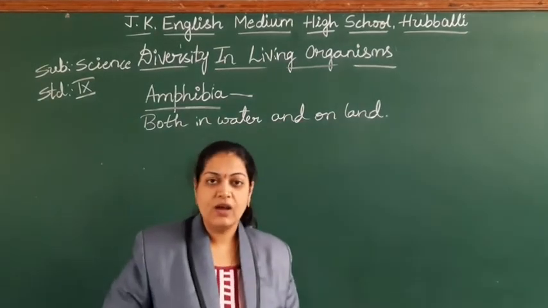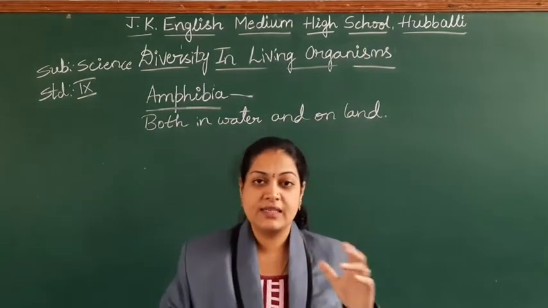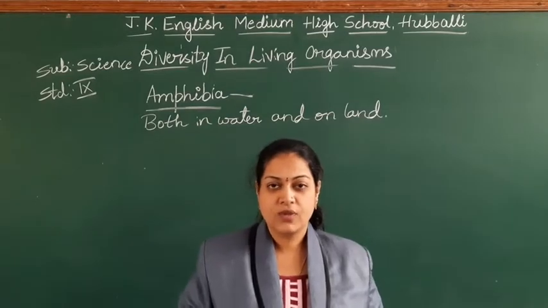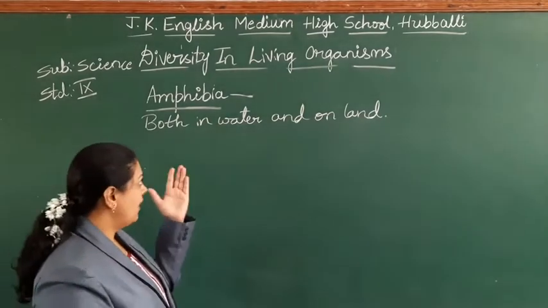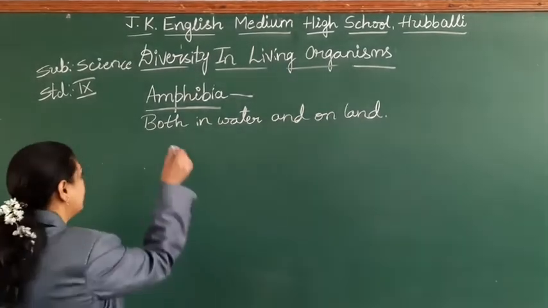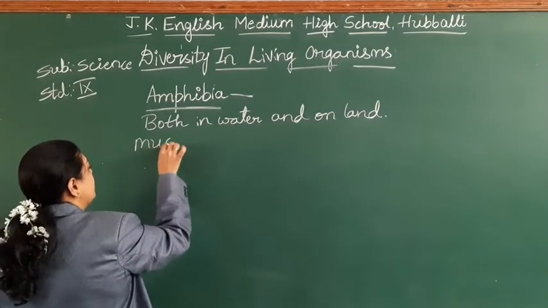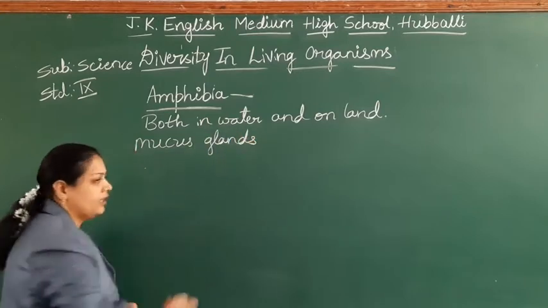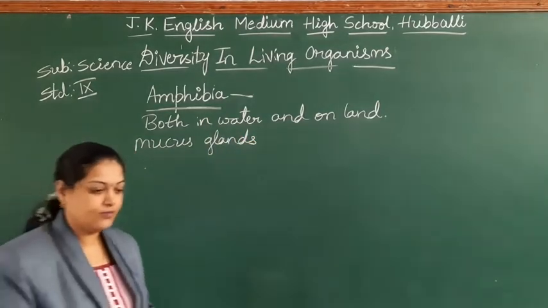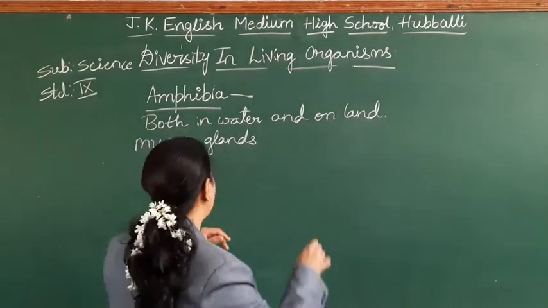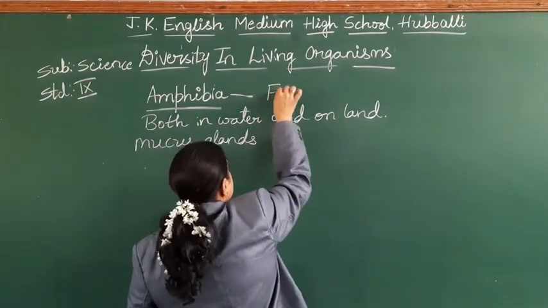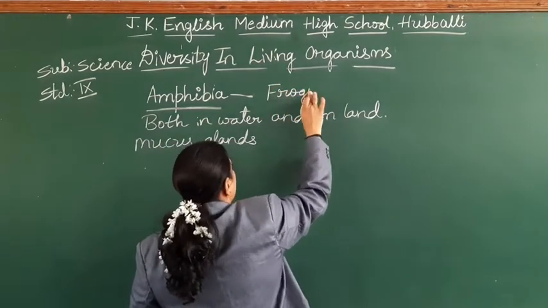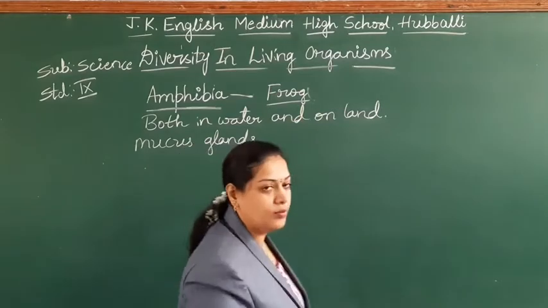Fishes, just now we have discussed, the body is covered with scales for protection. But in amphibians, what are you getting? You get mucus glands on the body. Examples of amphibians, like frog, students. So many examples will come. Just now, one you remember, that is frog.